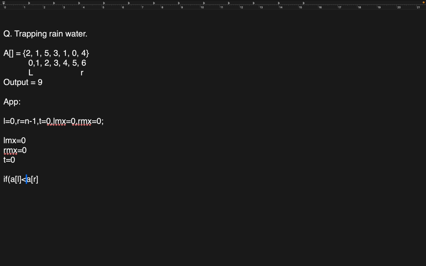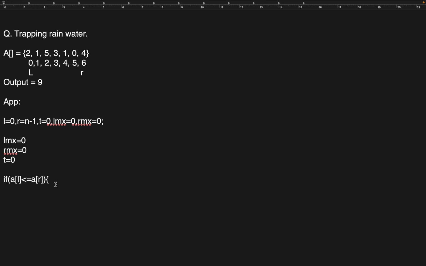It should be less than or equal to. Then I will enter the loop and check the condition again. I want the left max and right max, right? Currently I checked with the pointer. Why did I initialize the pointer? Because of indexing, I want the particular array number. So array of left is less than array of right.